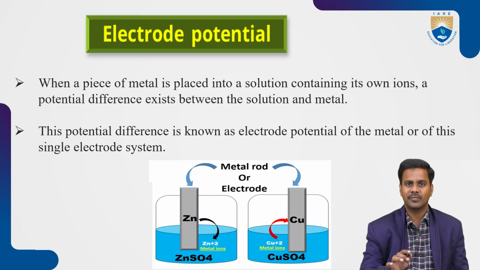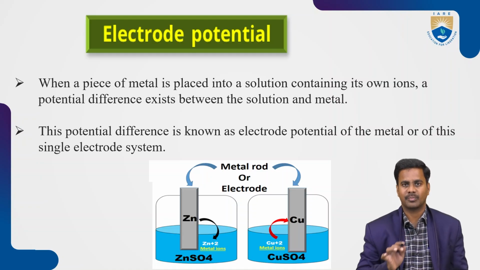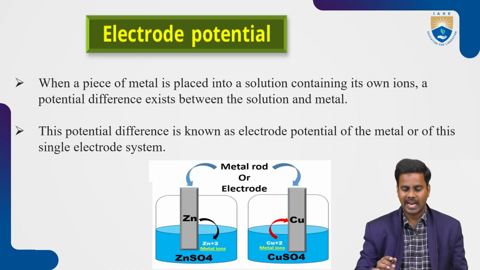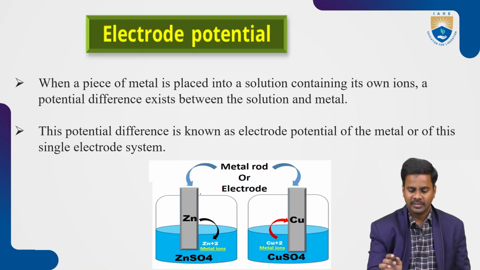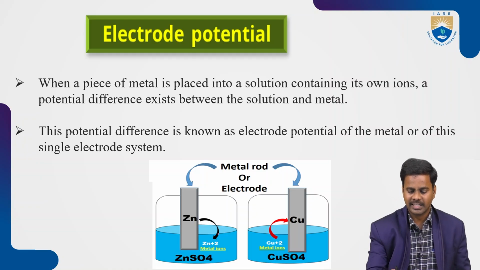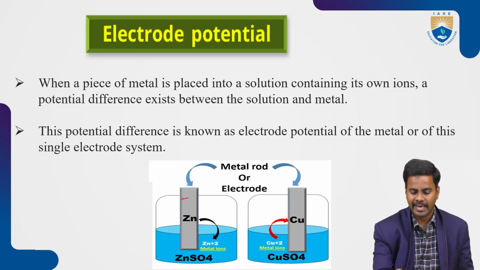Because the nature of zinc is anodic, so oxidation takes place on zinc. Gradually zinc releases electrons and comes into the solution as Zn2+, leaving negative charge behind.